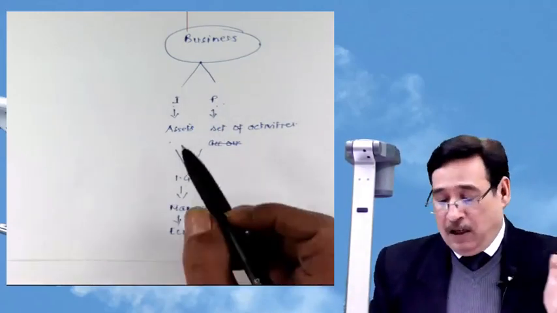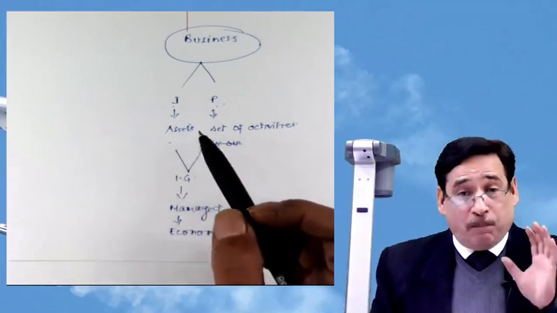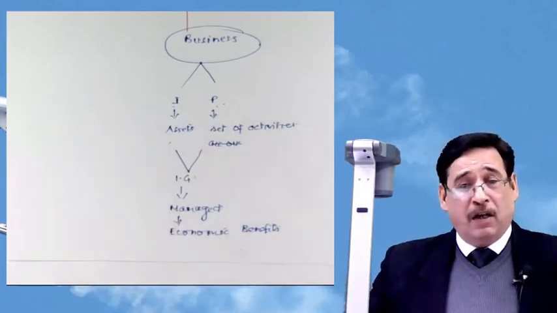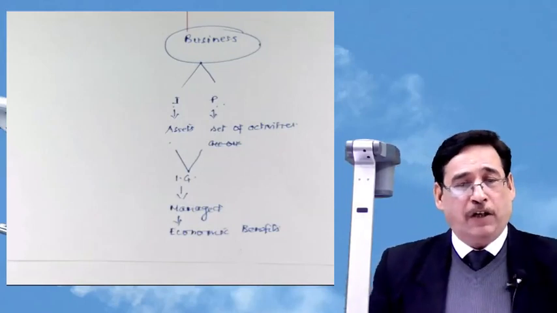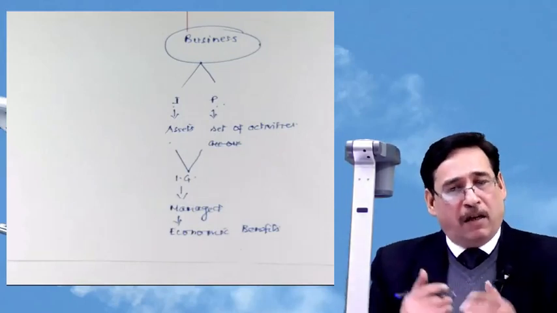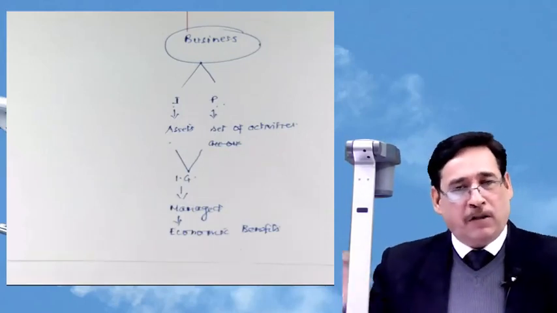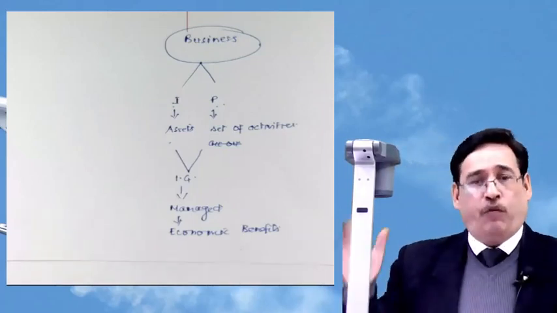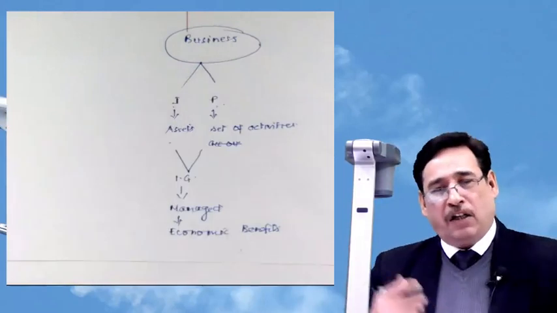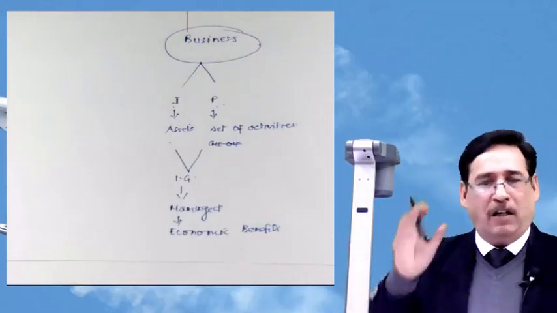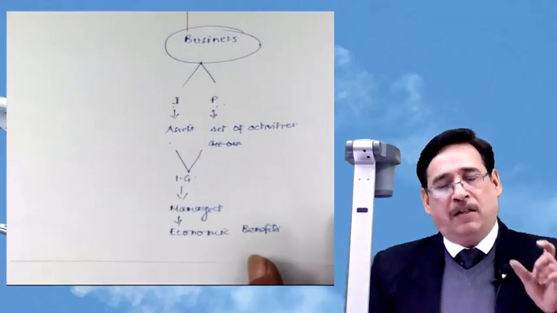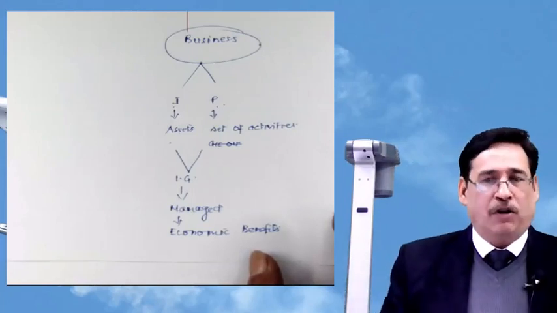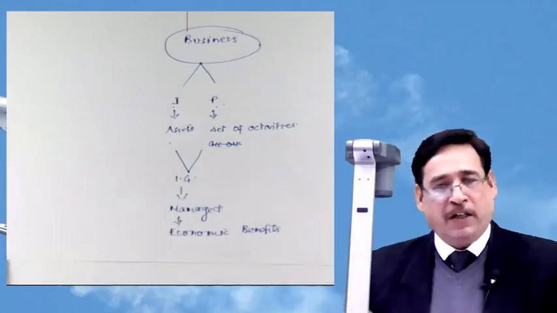Of course, at length, in simple words, it means it must have a group of assets, correct? And it must have a set of activities which can be integrated, output can be produced, and some economic benefits can be derived. So whenever I say henceforth that a particular entity is taking over the other entity, you should automatically infer that the other entity is a business and meets the definition of the business, because every time I cannot say it that way.